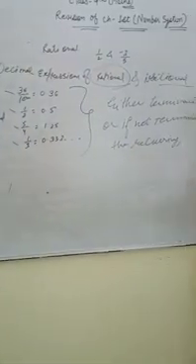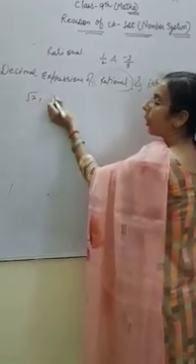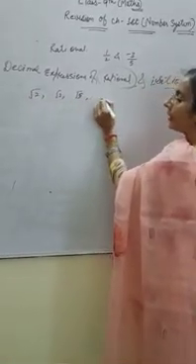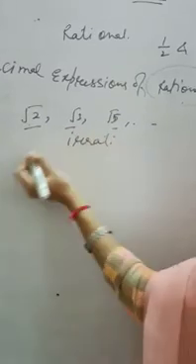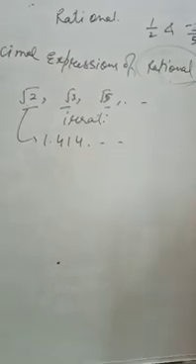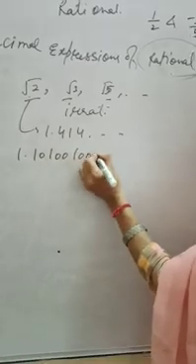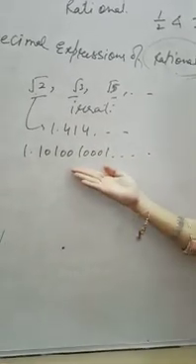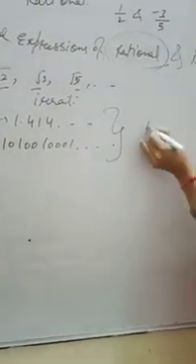Similarly, if I write some numbers that are neither terminated nor recurring, for example the square root of any prime number, root 2, root 3, root 5 and any other, then this type of number belongs to the irrational numbers. For example, root 2 has value 1.414 and so on, it is neither terminated nor recurring. Similarly, if I write 1.10100100 and so on, this is neither terminated nor recurring, so this category we write as irrational numbers.